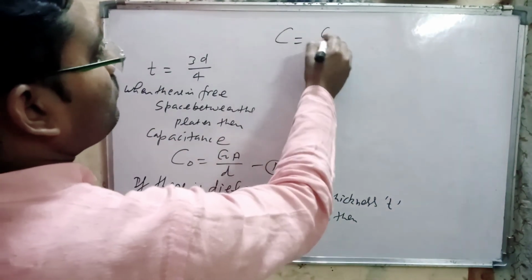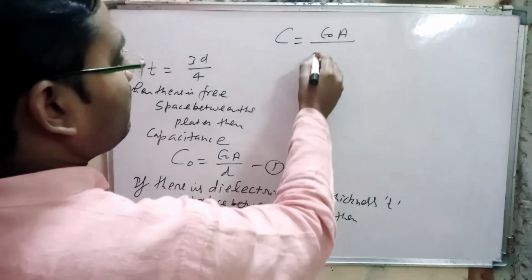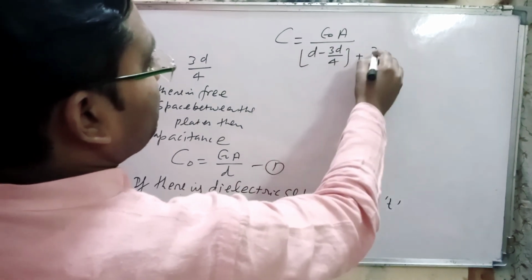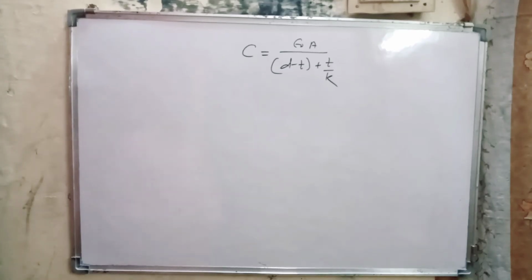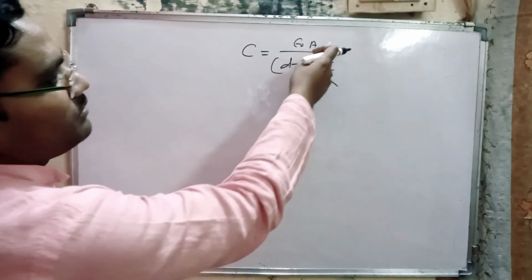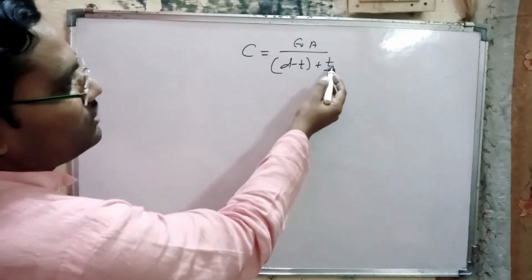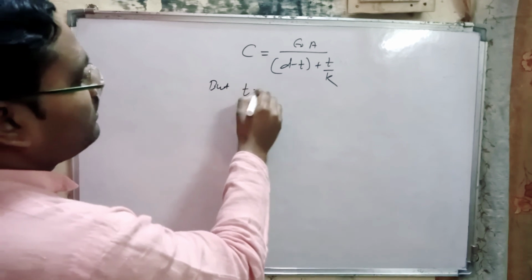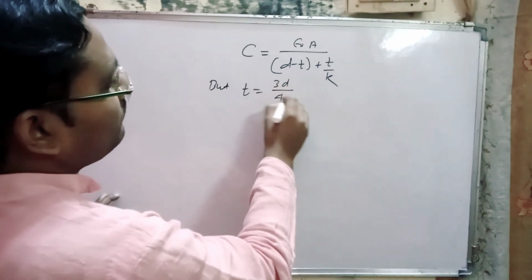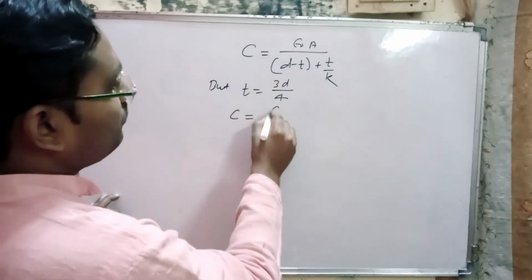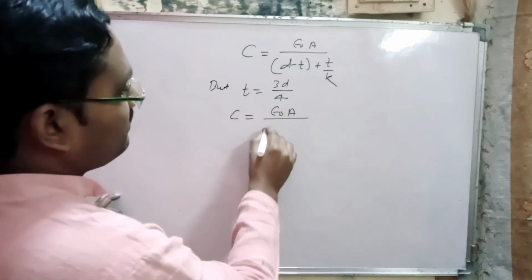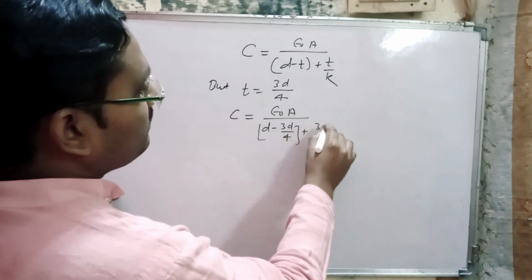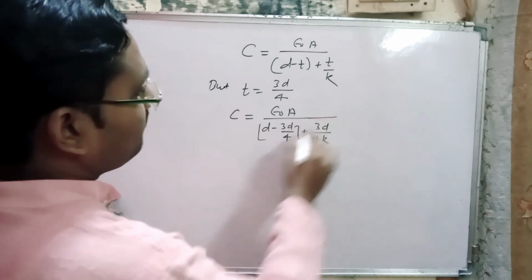C is equal to epsilon naught A divided by D minus T plus T by K. Now we substitute T equal to 3D by 4, and C is equal to epsilon naught A divided by D minus 3D by 4 plus 3D divided by 4K.